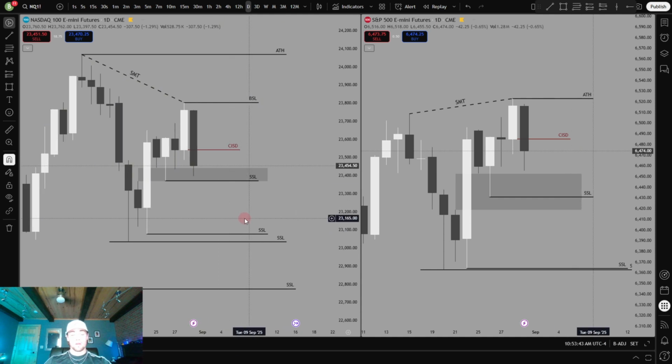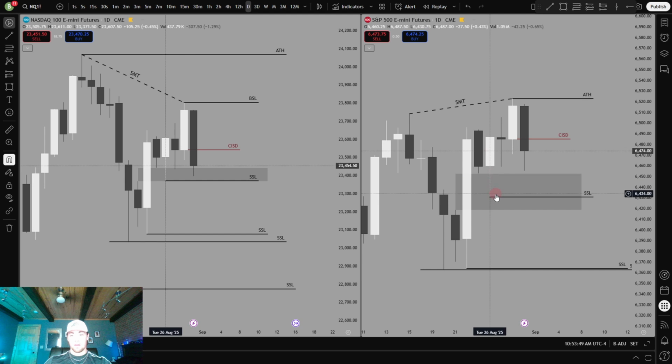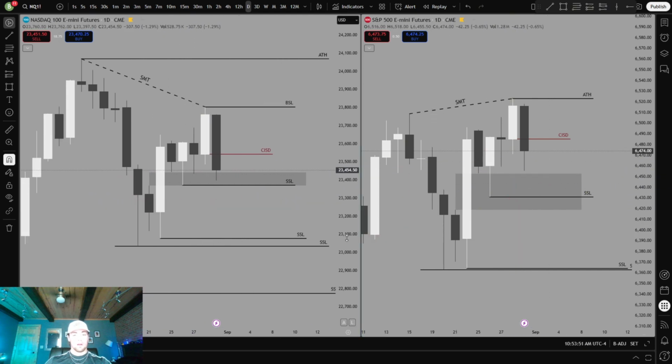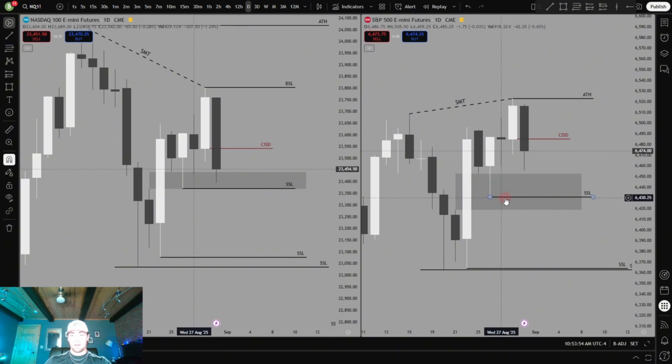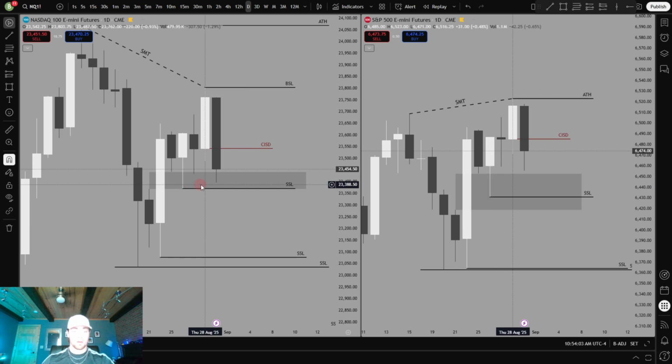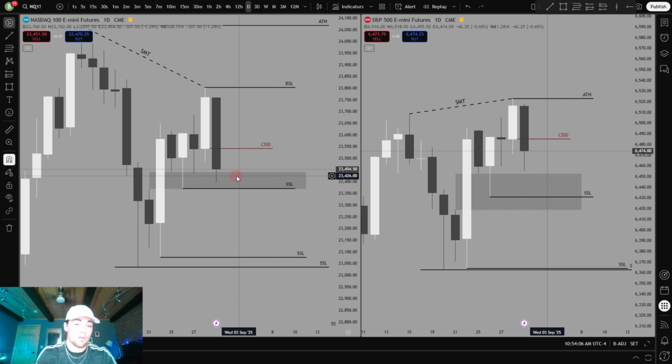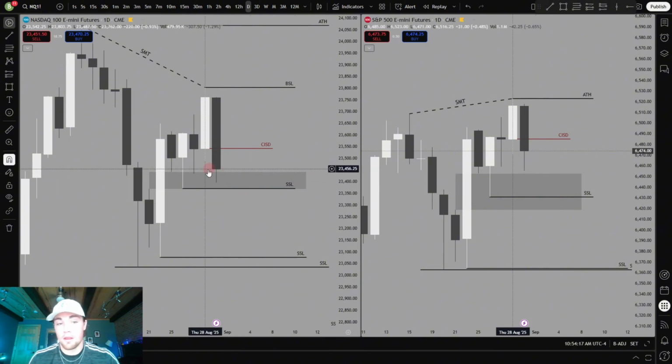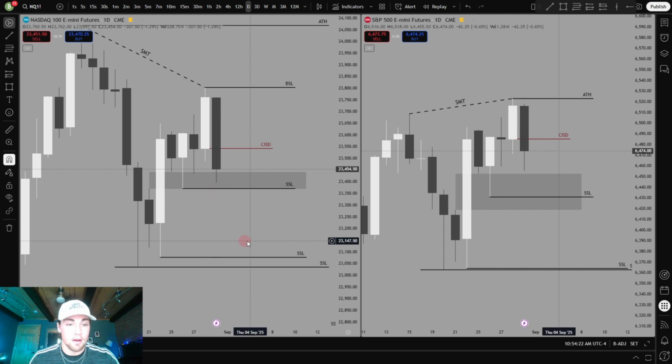But where will we move down to? We have this daily bullish SMT that we've been respecting so far, and then resting inside that daily bullish fair value gap, we have this sell side liquidity level, which actually is previous week low. So that's a pretty strong price target for this move down that could be all we're targeting. The only thing is we're extremely close to that level already, especially on NASDAQ. ES has a little ways, but NASDAQ is pretty much right there.